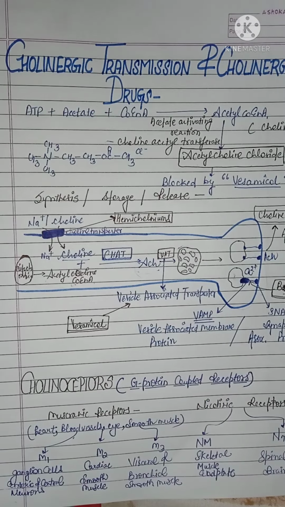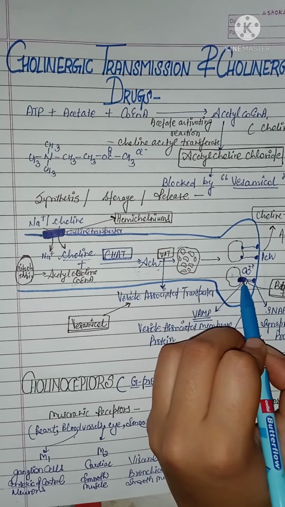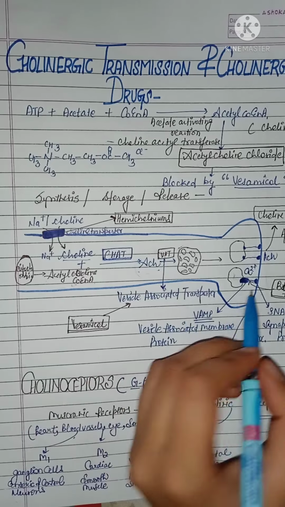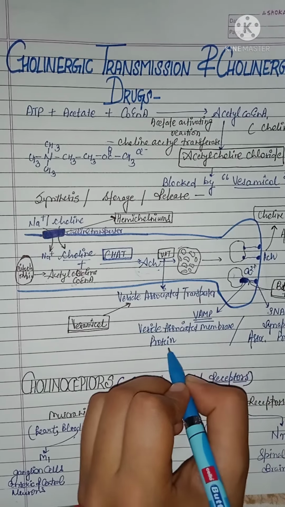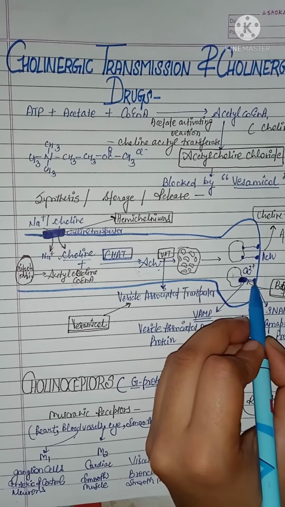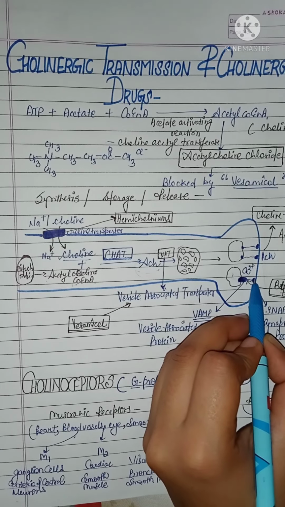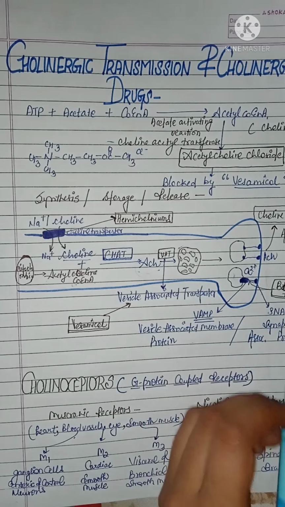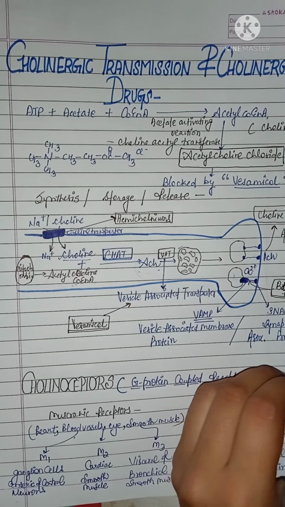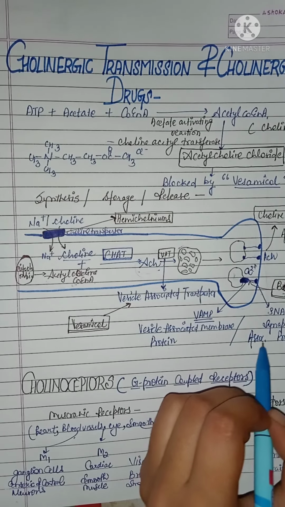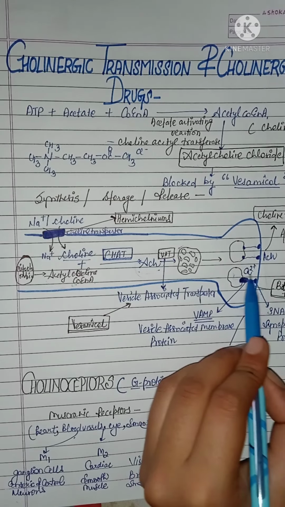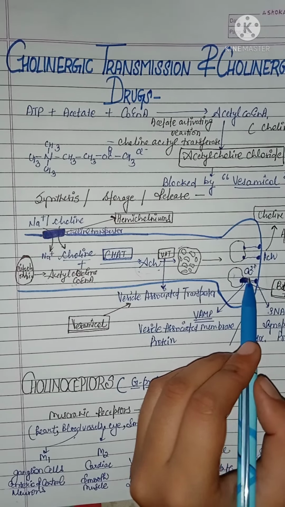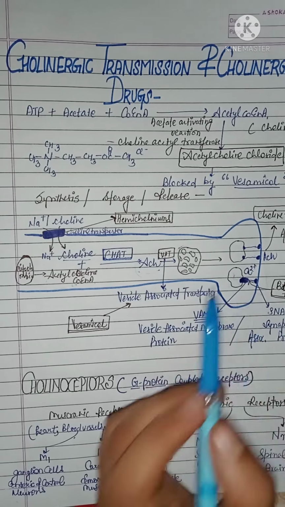This side of the vesicle which contains acetylcholine has the vesicle associated membrane protein, and the side at the ending of the neuron has SNAP, the synaptosomal associated protein. They are different, and the combination of the ending is done with the help of calcium.